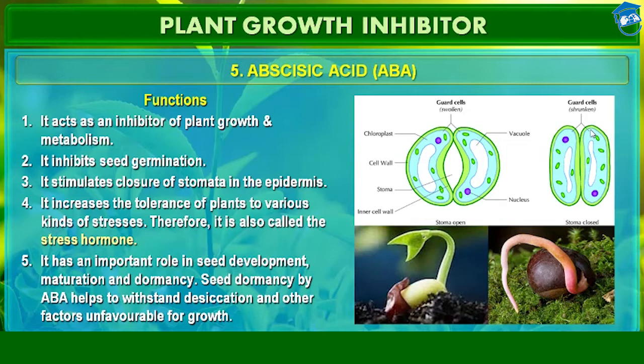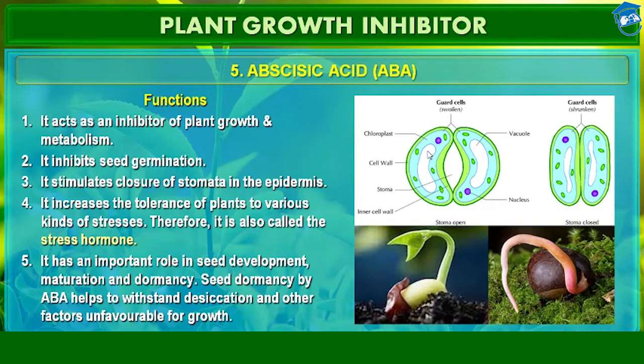Abscisic acid has been found to function in the closing of these stomata during times when the plant does not require as much carbon dioxide or during times of drought, when the plant cannot afford to lose much water through transpiration. This is the stomata in open condition and this is the stomata in closed condition, and these two kidney shaped cells are guard cells.